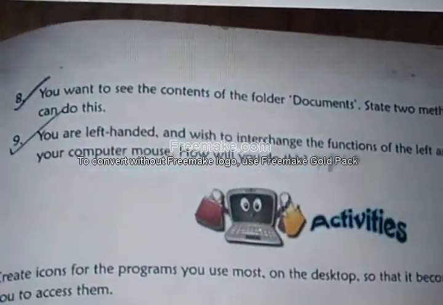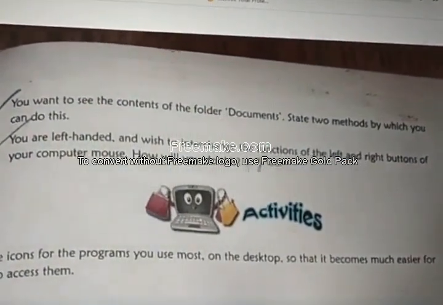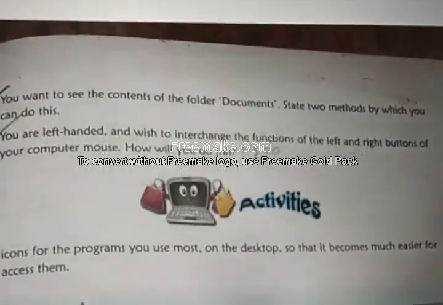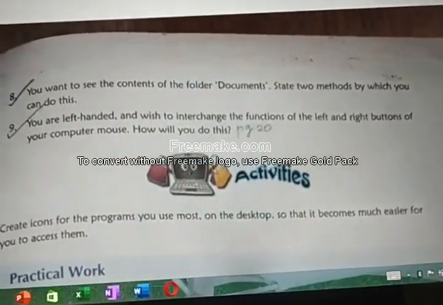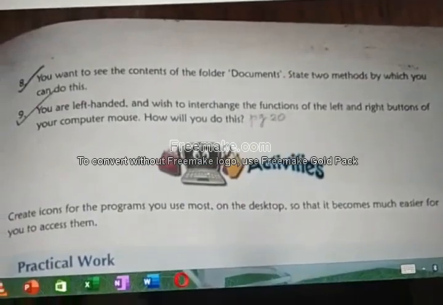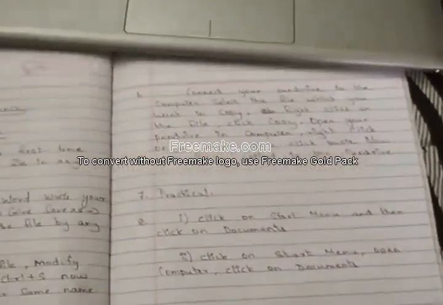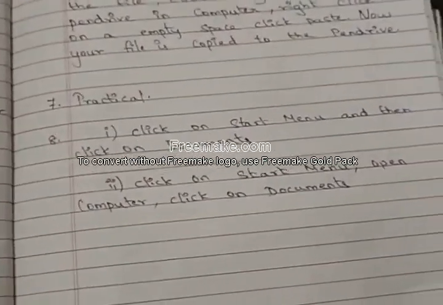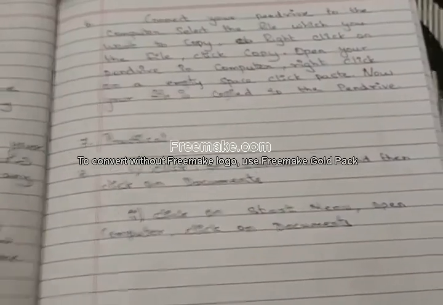Eighth question. You want to see the contents of the folder Documents. State any two methods by which you can do this. See, there is something called Documents in your computer. You want to see what is there inside the Documents. So what are the two options? That is what the question is.